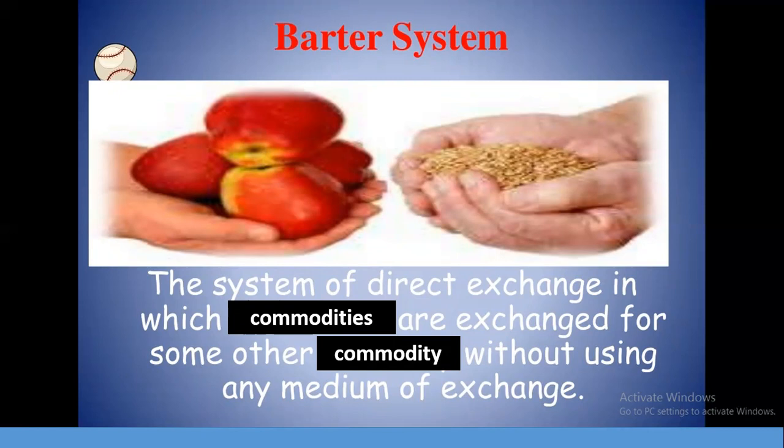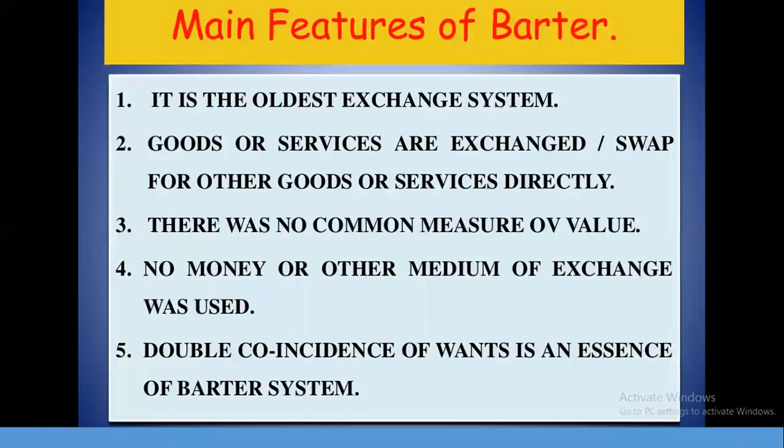Clear? The system of direct exchange, in which commodities are exchanged for some other commodity without using any medium of exchange. Now here there was no money. Money was not involved here. Here commodities and commodities were exchanged between them. So this exchange of commodities was known as barter system.